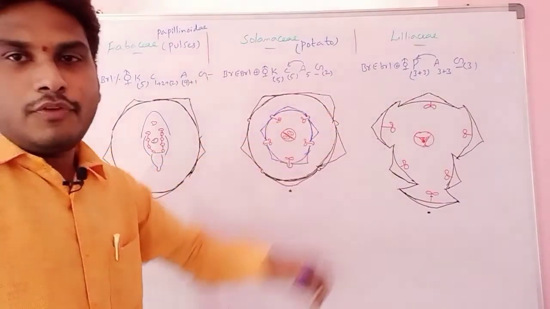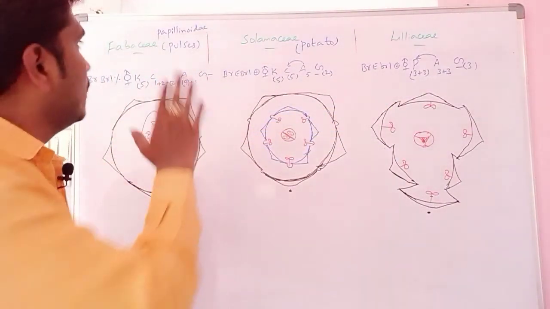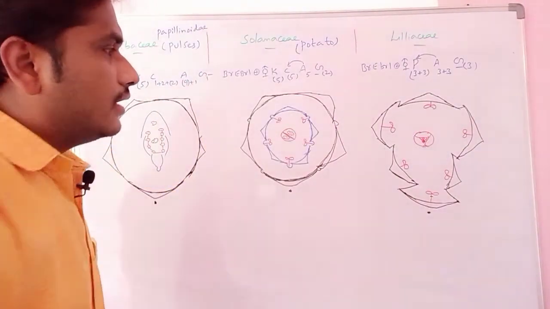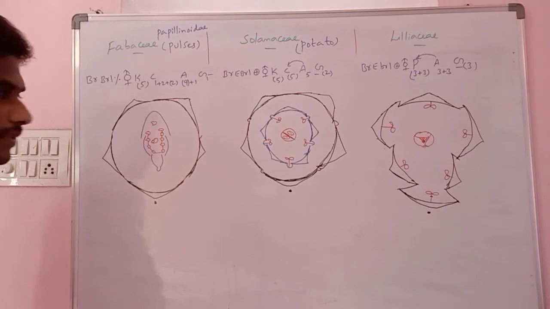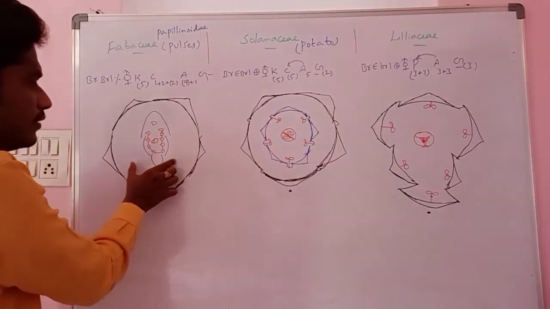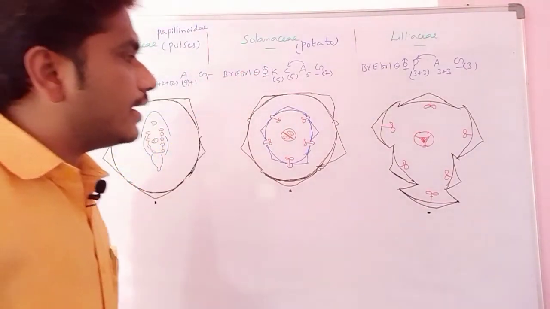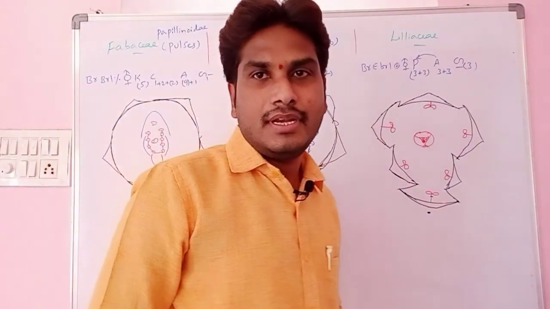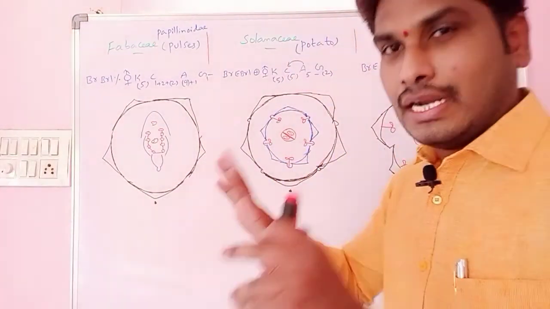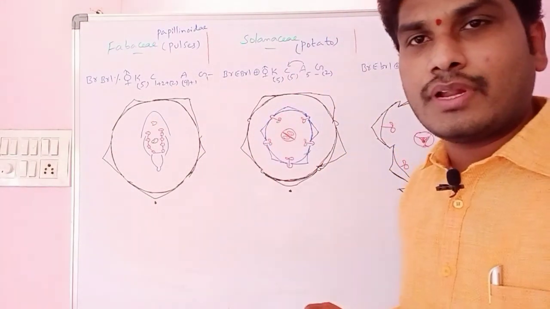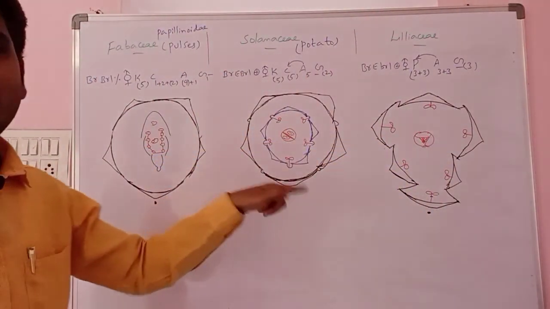This is the floral diagram and floral formula of the Fabaceae, Solanaceae, Liliaceae. Liliaceae is somewhat different, and Fabaceae and Solanaceae are mostly similar, but in the Fabaceae the arrangement of the petals is different, the rest are all the same. Remember this floral formula and floral diagram, and by that we can easily remember the differentiation between the Fabaceae, Solanaceae, Liliaceae. The diagrams are not that clear because we drew them in less time. Just see how the petals and sepals are arranged, you have to see here, right?